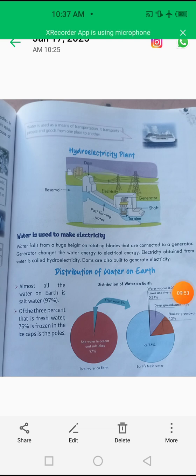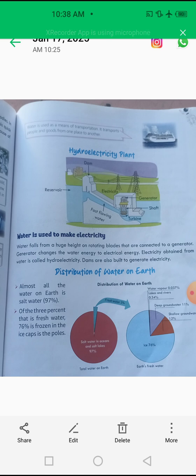Now the next topic is distribution of water on earth. Students, almost all the water on earth is salt water. 97% of water on earth is salt water. Of the 3% that is fresh water, 76% is frozen in the ice caps at the poles. In the given diagram you can see salt water in oceans and salt lakes, that is 97% of total water on earth, and fresh water only 3%.